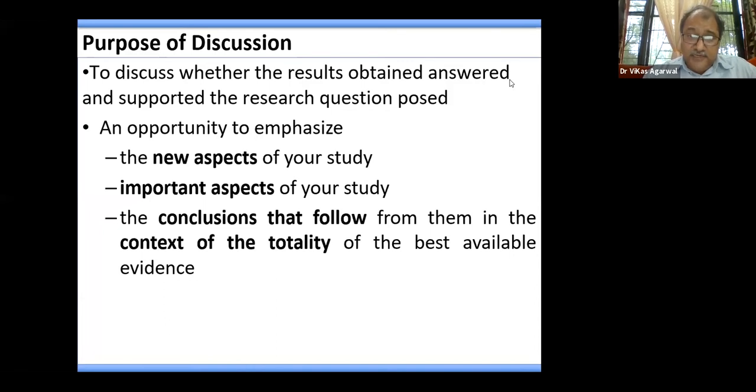So this is an opportunity to emphasize your hypothesis or certain newer aspects of the study, maybe something which we had not thought of initially, but which has come out as a surprise, and is important. Those aspects need to be discussed in the discussion section. Lastly, discussion should end in a conclusion that follows from all the results and the discussion. In totality, when you provide a take-home message of the study, that is what you conclude as the conclusion.